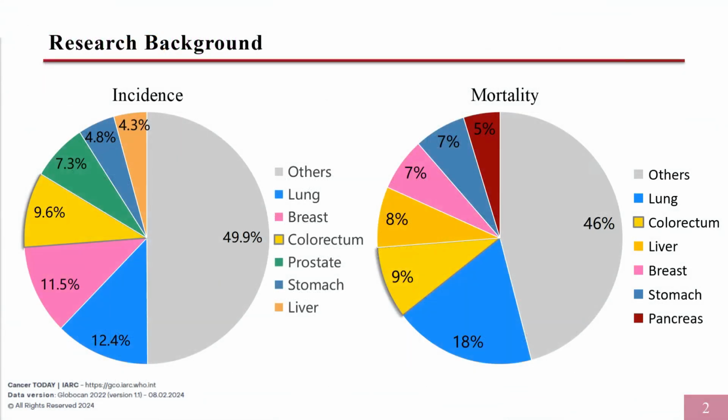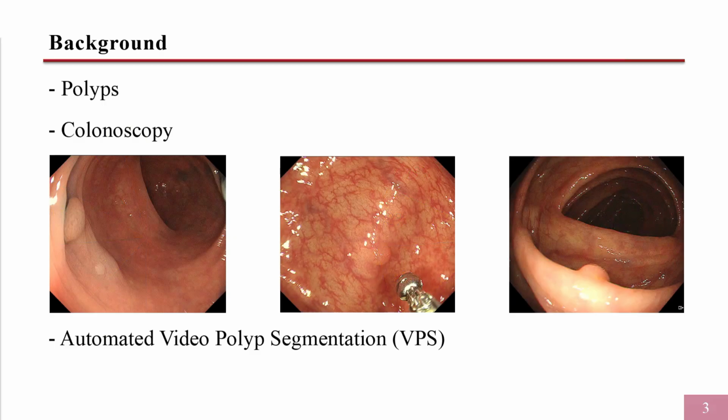According to 2022 global cancer statistics from the International Agency for Research on Cancer, colorectal cancer ranks as the third most common cancer worldwide, yet it has the second highest mortality rate. This underscores the critical importance of colorectal health. Colorectal cancer typically begins with polyps, and early removal can prevent cancer.